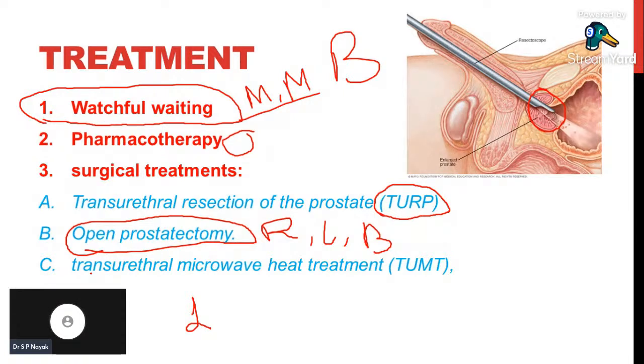That treatment is called transurethral microwave heat treatment. This treatment has less bleeding, is very easy to do, is a very advanced therapy, and it is very easy to heal as well.